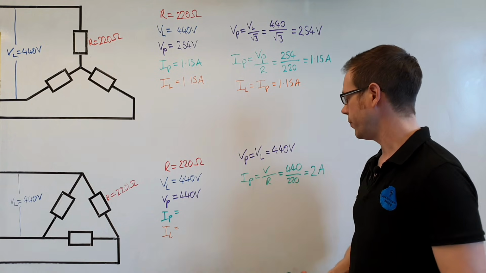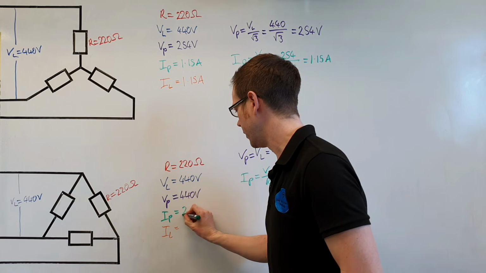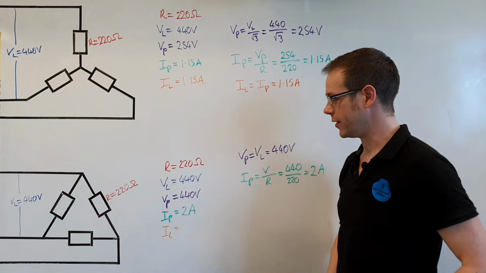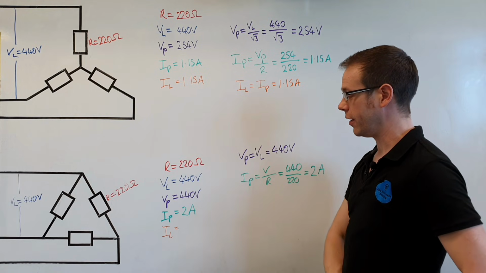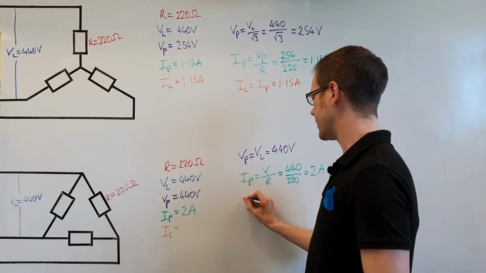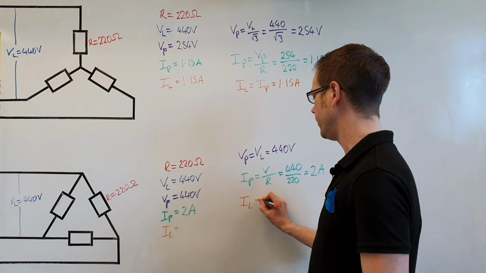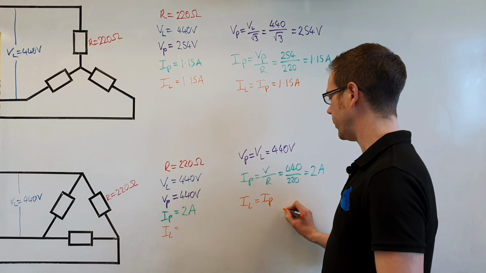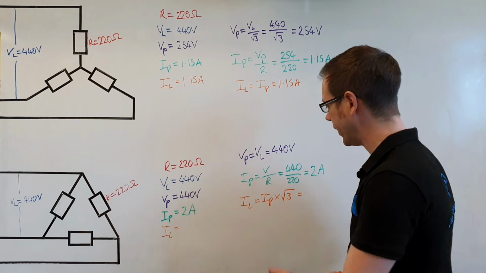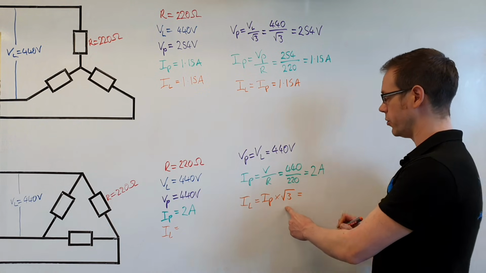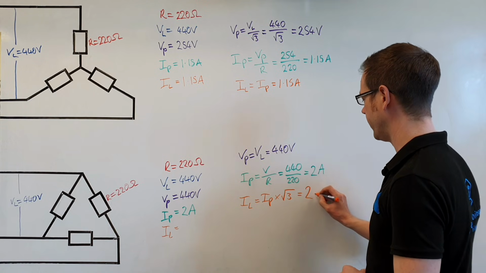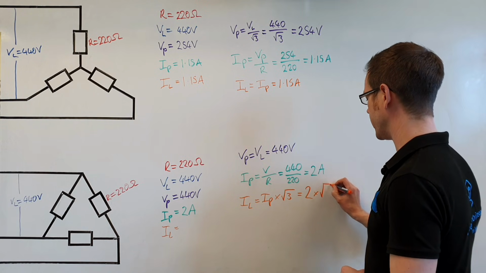What we then need to do, once we've filled that in on our list of definitive answers, is find the line current. And there's a very simple relationship between the phase current and the line current. In a delta connected system, the line current, IL, is equal to the phase current, IP, multiplied by the square root of 3. So IL is equal to IP times √3. So we've got 2 amperes for our phase current, times by the square root of 3.